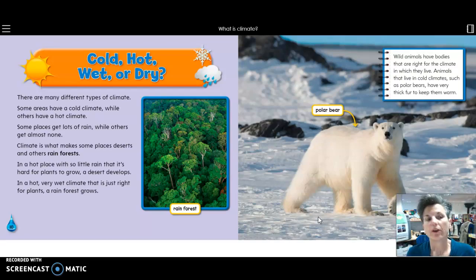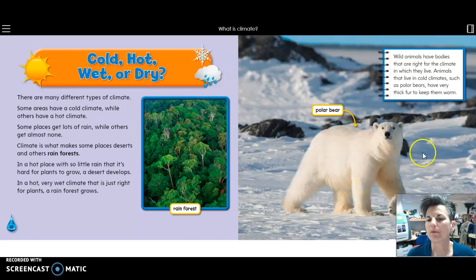Cold, hot, wet, or dry. There are many different types of climate. Some areas have a cold climate, while others have a hot climate. Some places get lots of rain, while others get almost none. Climate is what makes some places deserts and others rainforests. In a hot place with so little rain that it's hard for plants to grow, a desert develops. In a hot, very wet climate that is just right for plants, a rainforest grows.